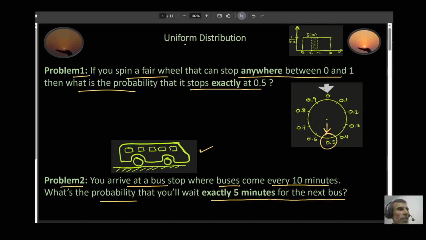These types of questions are answered by uniform distribution. This session is about uniform distribution. By the way, the answer for both of them is 0. And in this session, I'll explain why it is 0 and how it comes out to be 0.